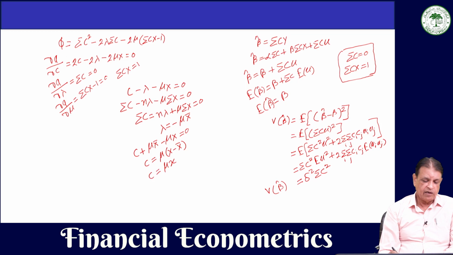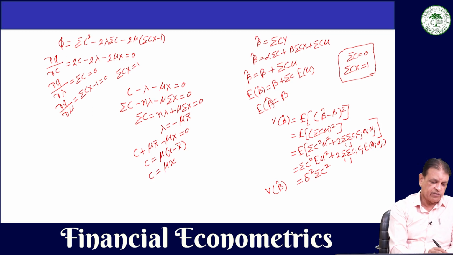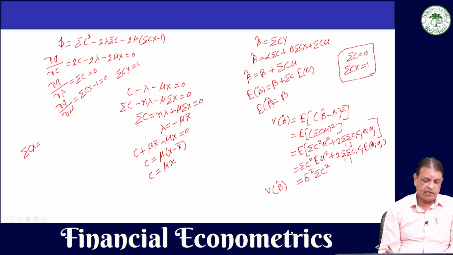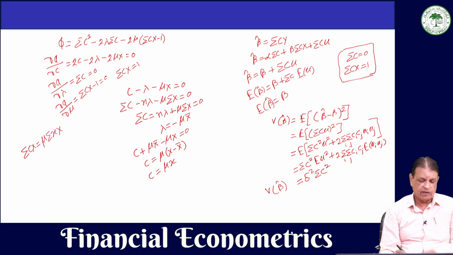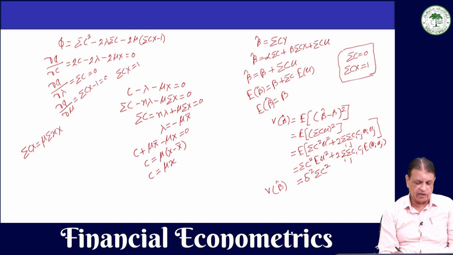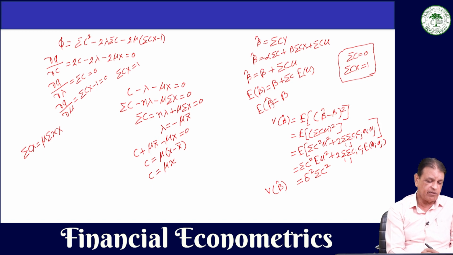So, c will be equal to mu small x. Now let us see what will be summation cx. If we substitute the value here, if c is equal to mu x, then this will become mu summation small x multiplied by capital X. Here we are multiplying by x, here also multiplying by capital X and summing over all observations. So, summation cx will be mu multiplied by summation small x multiplied by capital X.